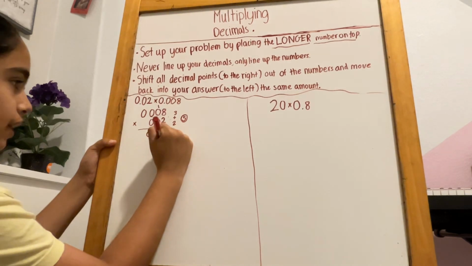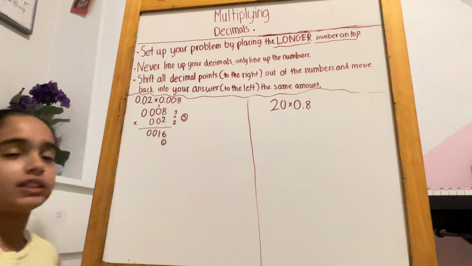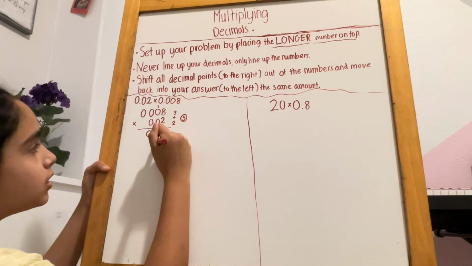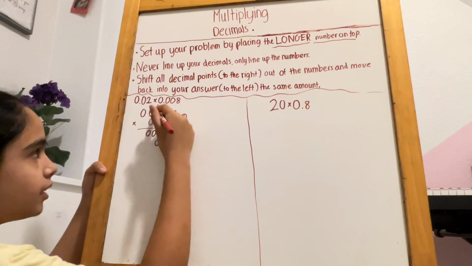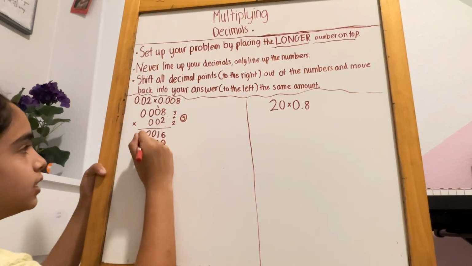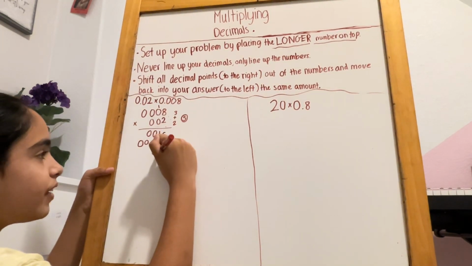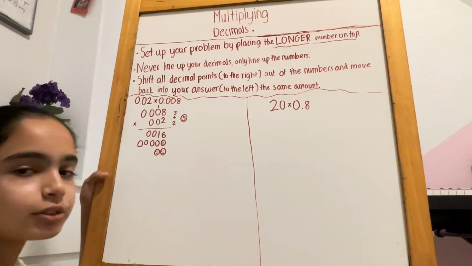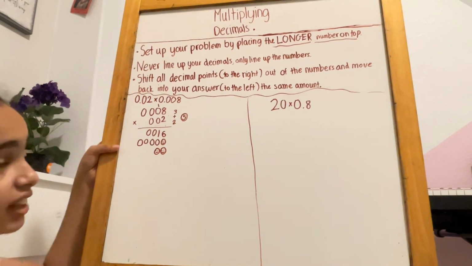So we first put up placeholders, or others like to call it the smiley face. I know that's a terrible smiley face, but who cares? 0 times 8, 0. 0 times 0, 0. 0 times 0, 0. And 0 times 0, 0. And then you have the last step. So you put 2 smiley face placeholders. Okay, you don't have to draw the smiley faces, but it's more engaging with the ugly smiley faces. If you like them, well, good for you.